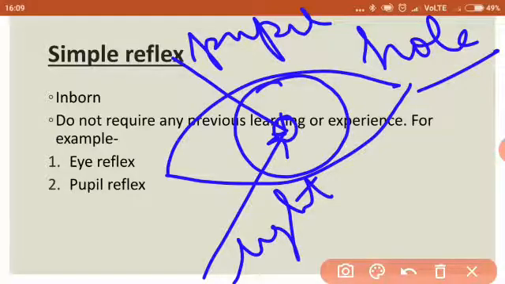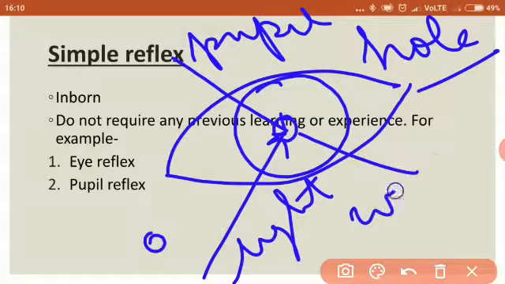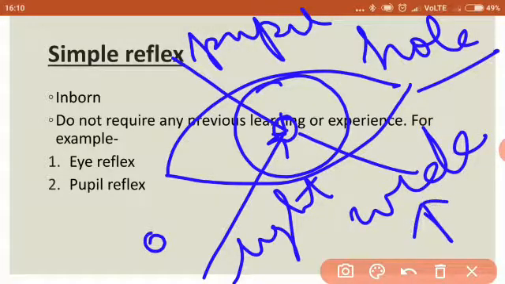When light enters the eye for seeing various objects, to view the objects properly in different intensities of light, the diameter of the pupil changes. When sharp or strong light is there, the diameter becomes smaller. That is, it is narrowed, it constricts. And when we are in dim light, then for more light to enter the eyes, the diameter of the pupil becomes wide. That is, it increases, or we say the pupil dilates.